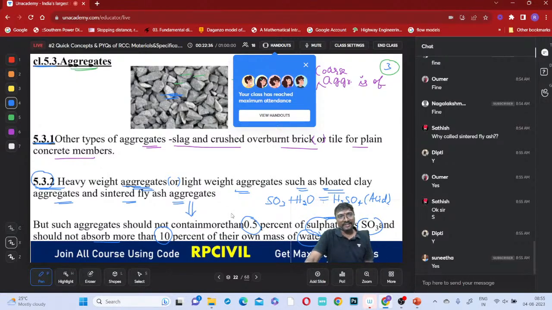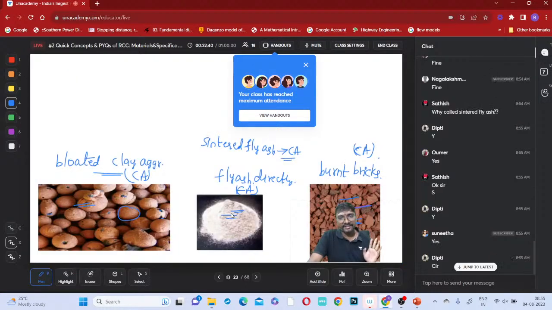Is it clear regarding these aggregates, everyone? The basic materials for these aggregates are clear? So if sulfates are more than 0.5%, don't accept them, and if water content is more than 10% of its weight, don't accept it. Is it clear? So now we are entering into the size of these aggregates.